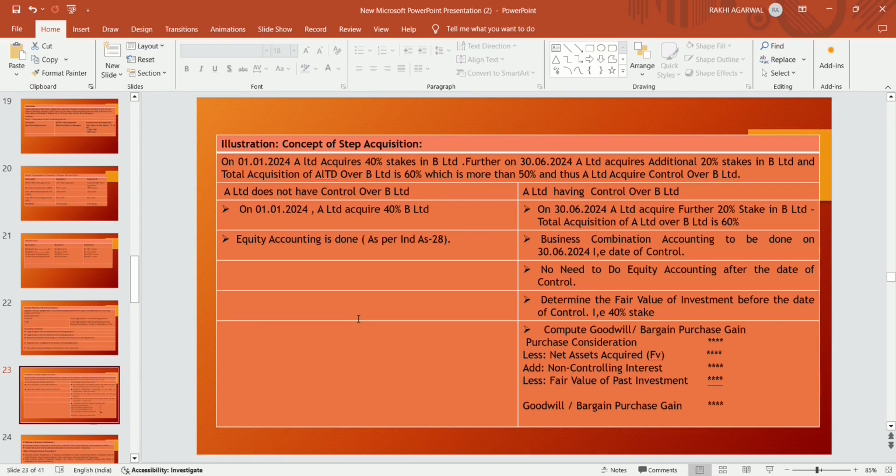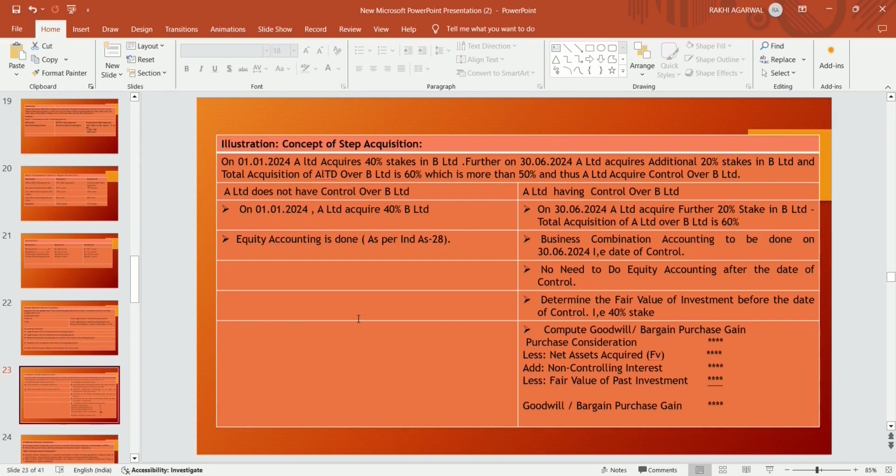He will do the accounting treatment as equity accounting, as per Ind AS 28. But when A Limited has control over B Limited, when it acquires a 60% stake in B Limited, that is on 30 June 2024, when A Limited acquires a further 20% stake in B Limited, the total acquisition of A Limited over B Limited is 60%, which is more than 50%, and now A Limited acquires control over B Limited. At that time, business combination accounting is to be done on 30 June 2024, that is the date of control.